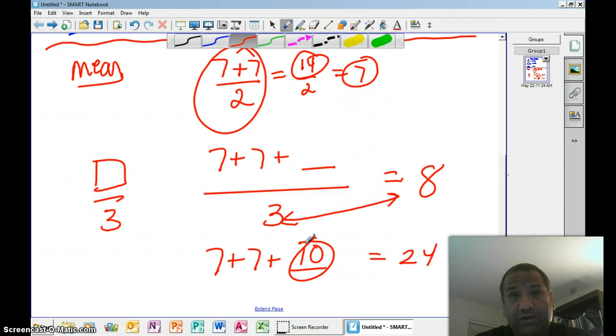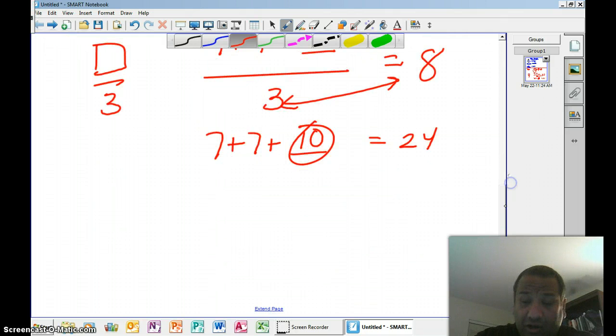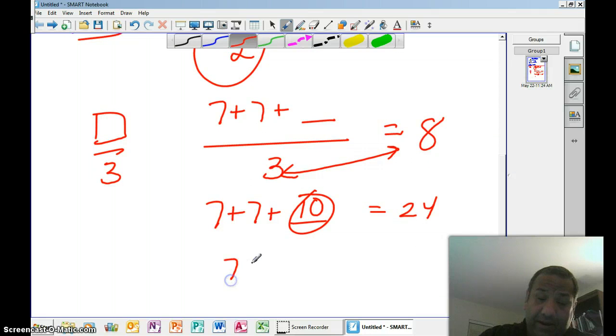These are the type of questions that are on HSPA questions. I know that's going away, but your ASKs have this all the time, especially your ASK 7s and ASK 6. So this is one way to do it. You could do it from an algebraic standpoint, depending on the level and what ASK you're doing.